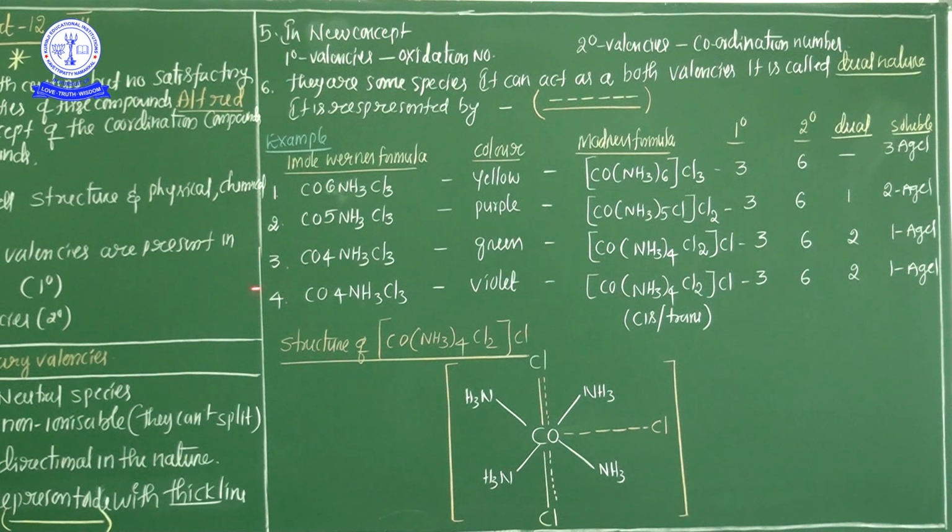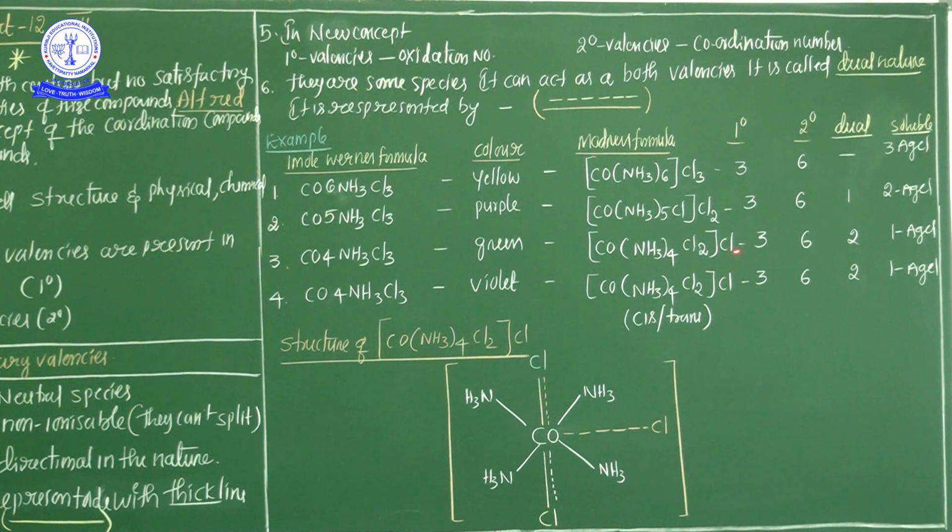Now see, the third example, CoCl3·4NH3. It is a green color compound and it is Werner's formula, but from the modern point of view, see, Co, NH3 taken 4 times, Cl2, Cl. Now see here also carefully: primary valency is this one including these 2, so the primary valency is 3, because of 1 chlorine outside and 2 chlorines inside, both of them being primary valency. And secondary valency is these 2 along with 4, so total 6, there is no difference.